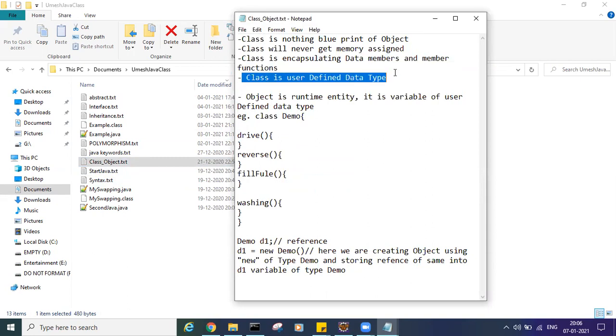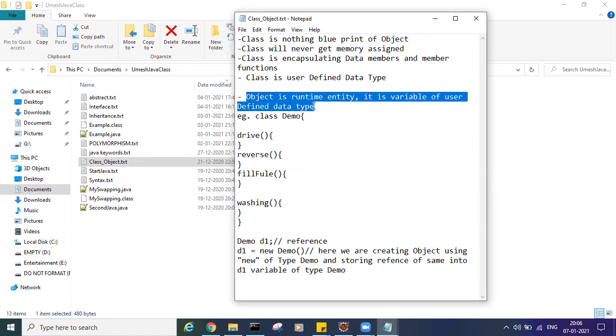The class is a user defined data type. So what is object? Whatever we define here in class is created at runtime. Like you will create an architecture of your home and when you give it to the builder, it will create it. So object is nothing but your home, a runtime entity on which all methods are called.